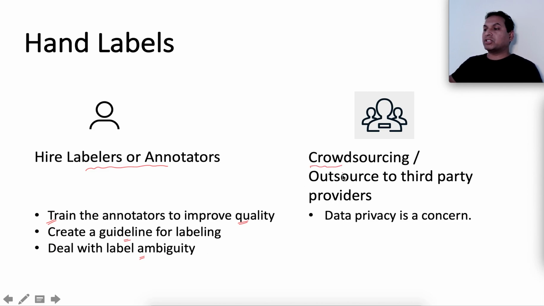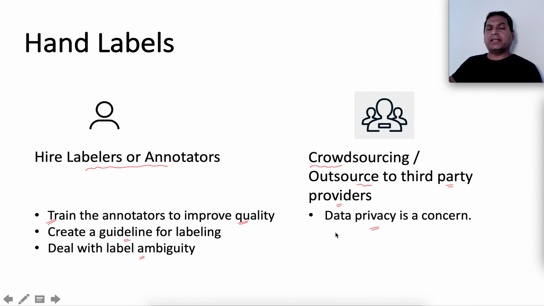The other option is to use crowdsourcing or outsource to third party providers who have built expertise in creating labels. In that case, there could be concerns of data privacy because you have to give the data to a third party outside of your organization. In both cases, the labels are created manually, so there is time and effort involved.